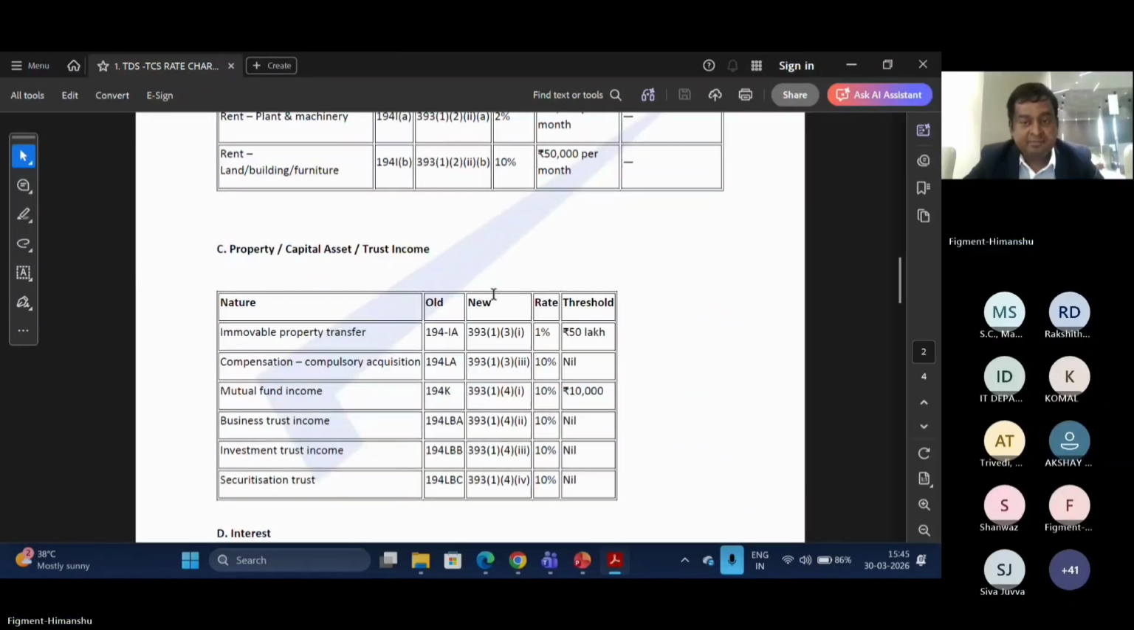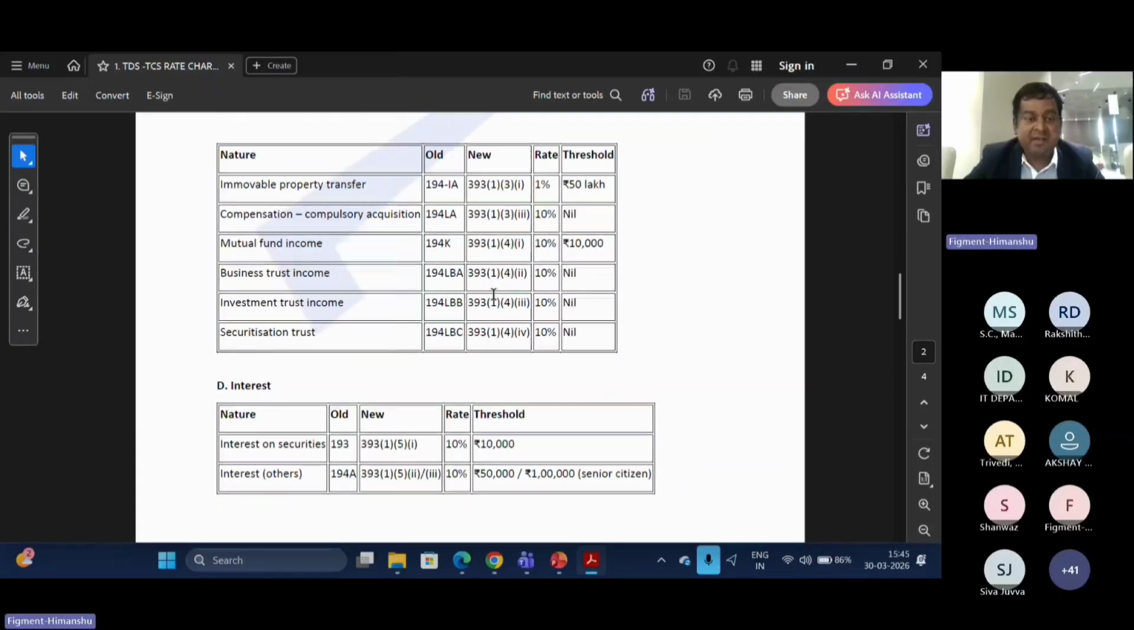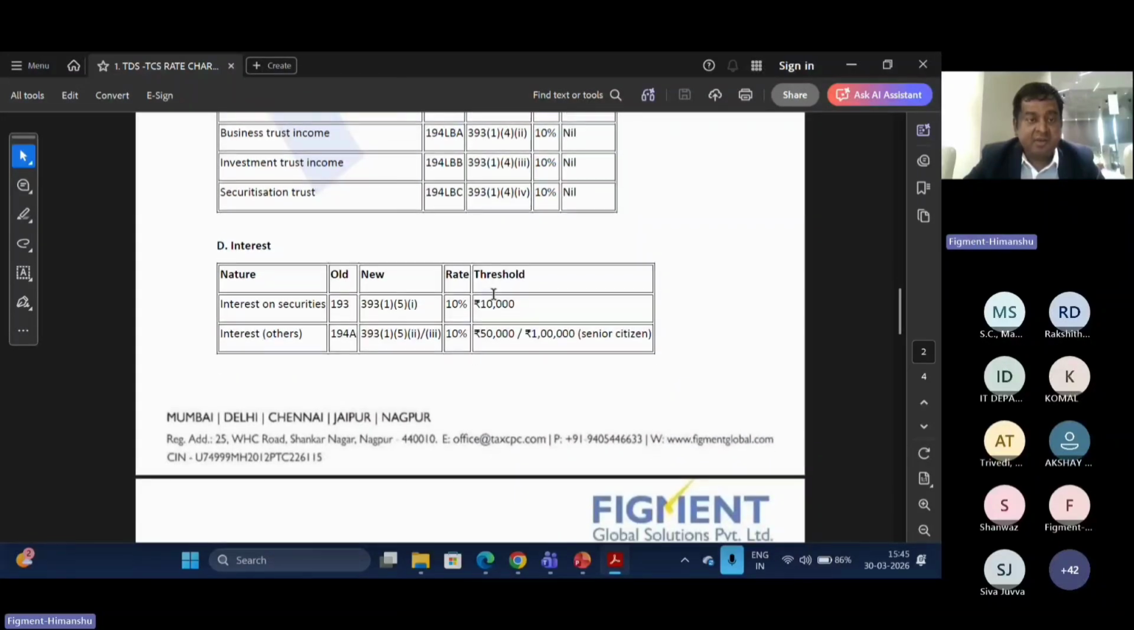Right? So this is the property, capital asset or trust income. Section 194 is governed under 393(1). Then the fourth table is the interest related thing. So interest on securities, previously it was governed under 193. Currently it is 393(1)(5)(1).